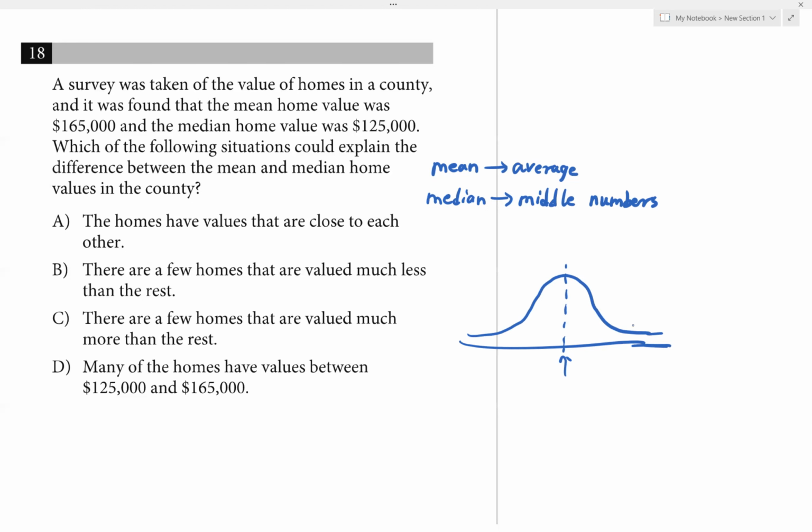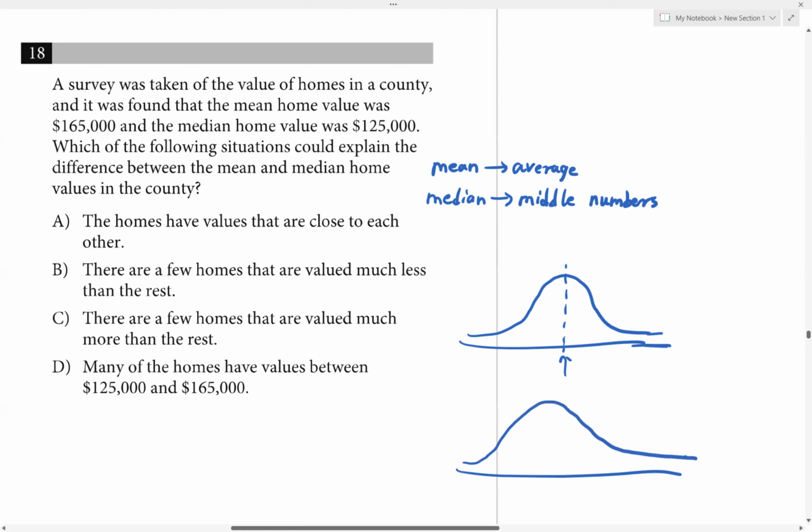So that means we must have some numbers, in statistics it will look like this. We will have a tail and it's skewed to the right. So we have a long tail to the right. That means we have some houses that have a very high value that pull up the overall average. So the mean is greater than the median.